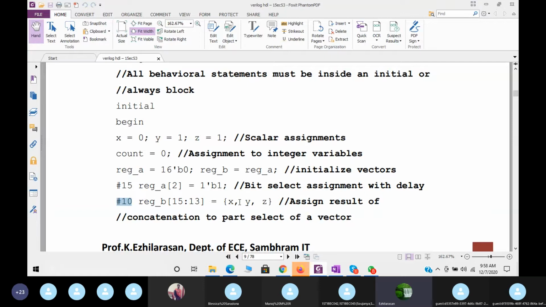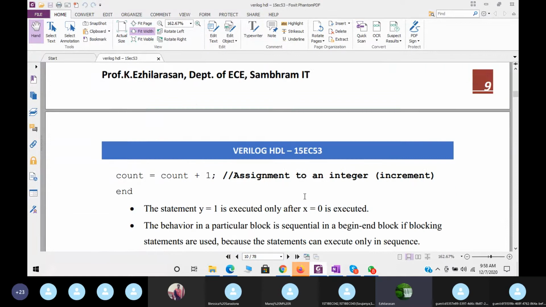It is equal to the concatenation {x, y, z}. The x value is 0, y is 1, z is 1. So 0, 1, 1 will be substituted in the place of 15, 14, 13 in register B after 25 delay.